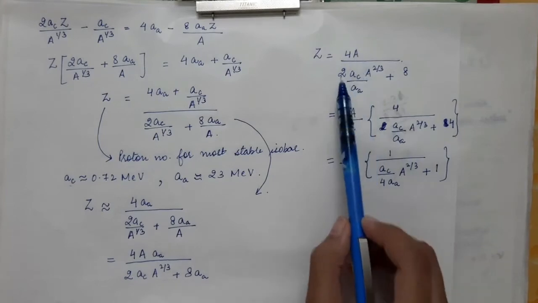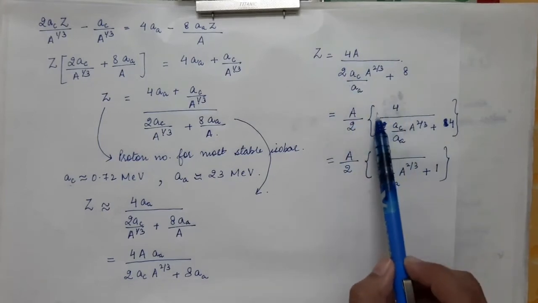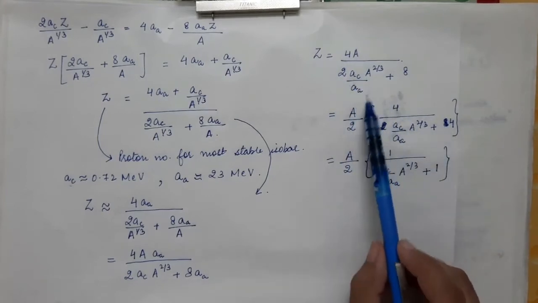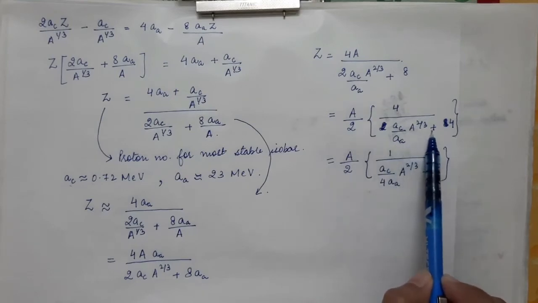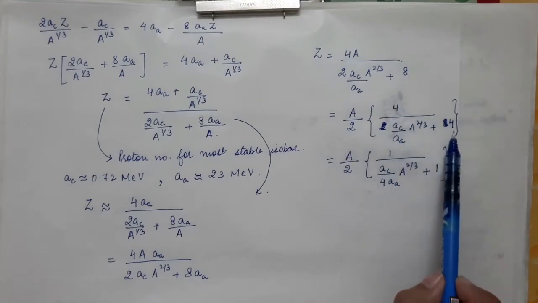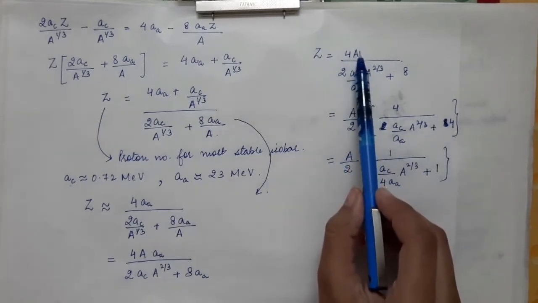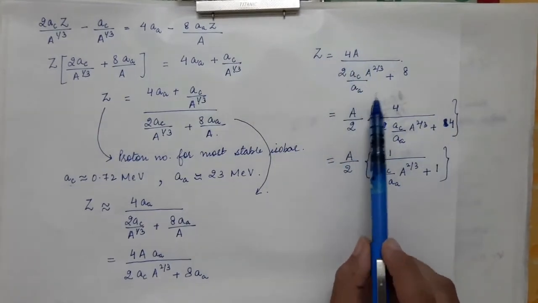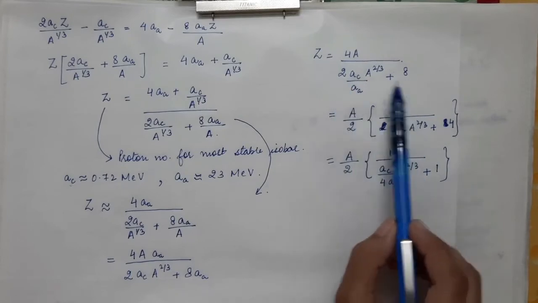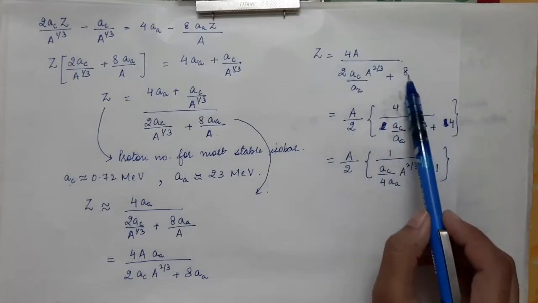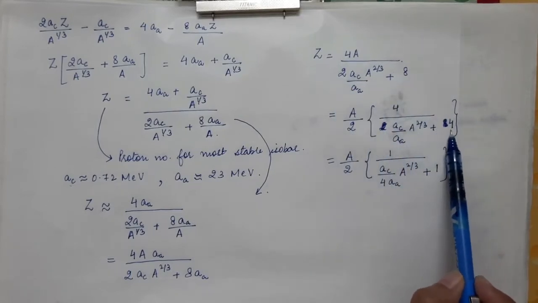Then we will take A by 2 common from the bracket, so we will get 4 divided by AC by the symmetry constant into A power 2 by 3 plus 4. So now we have taken A by 2 common, so we have taken A outside from the numerator and we are taking 2 common from the denominator. So here we will be left with plus 4.